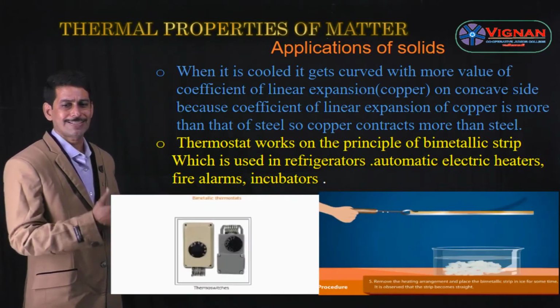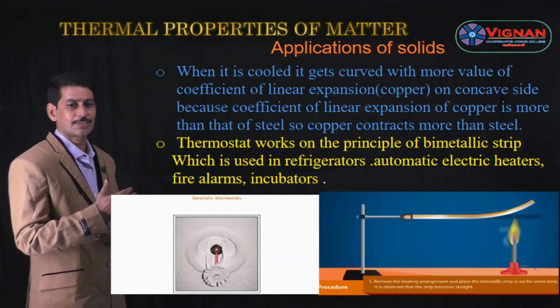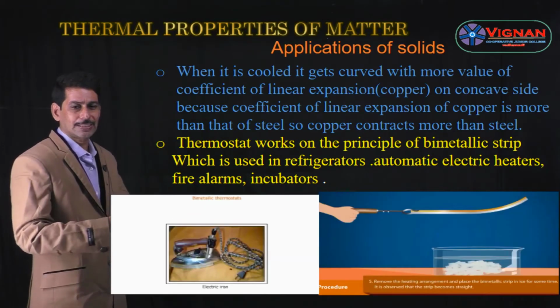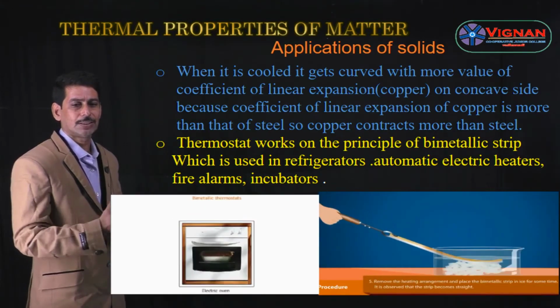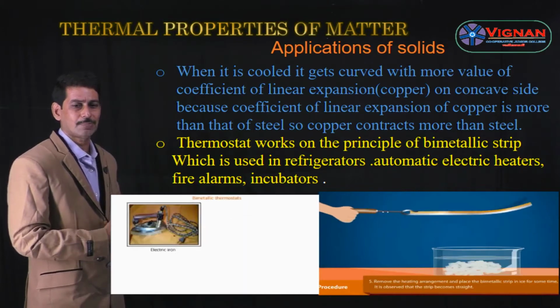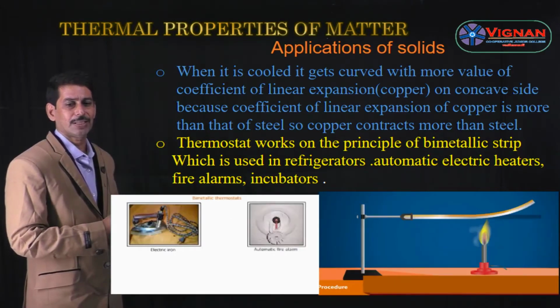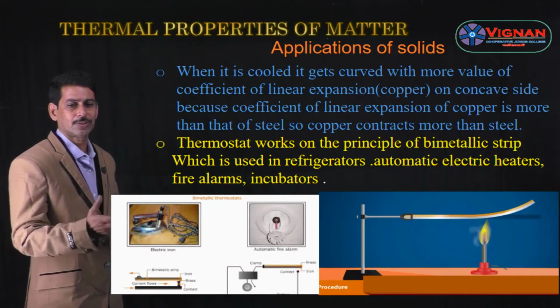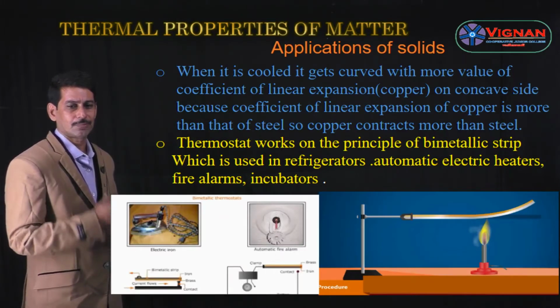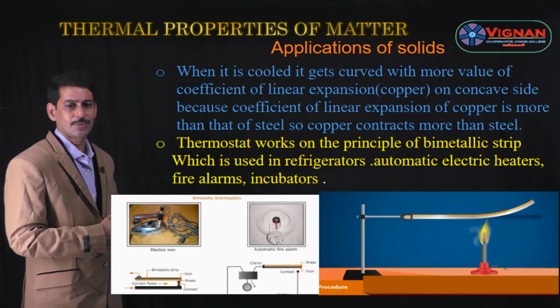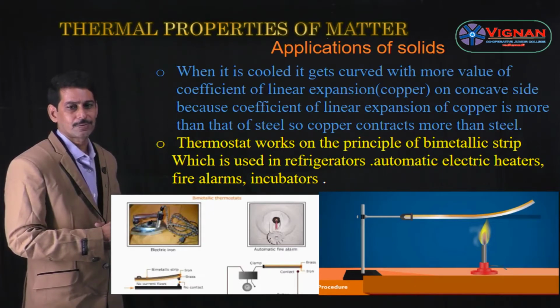And what is the use of this bimetallic strip? This bimetallic strip, connected in a circuit, is called a thermostat, and a thermostat works on the principle of the bimetal strip. It is used in refrigerators, automatic electric heaters, fire alarms and incubators. This is one of the applications of expansion of solids.